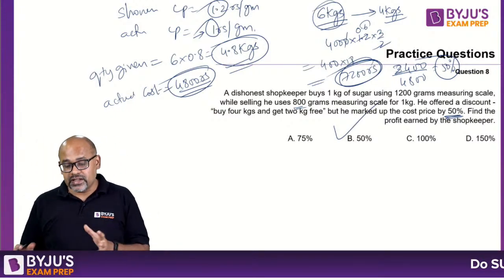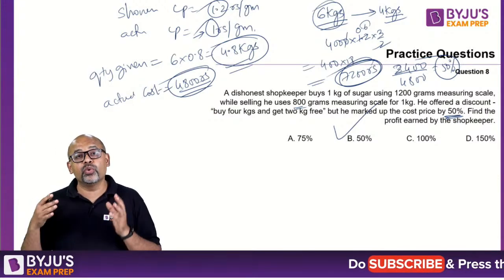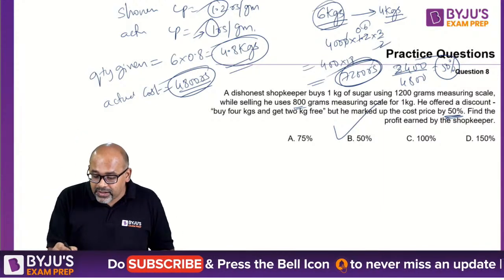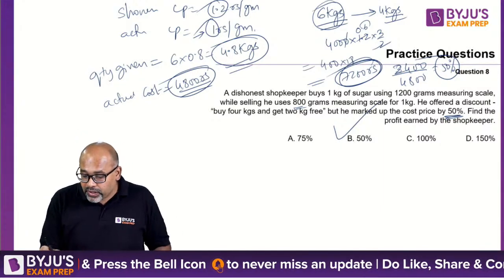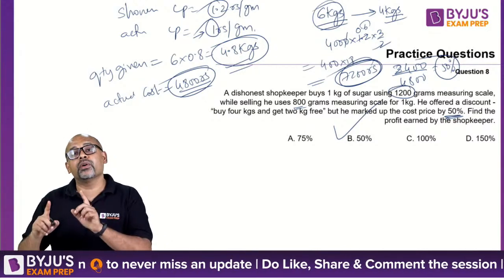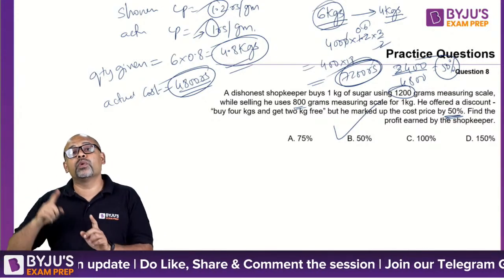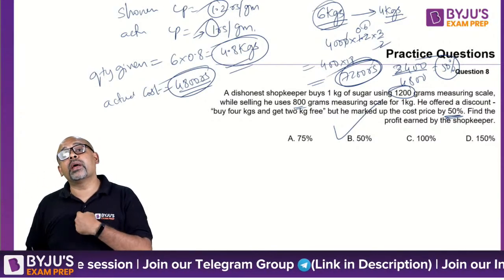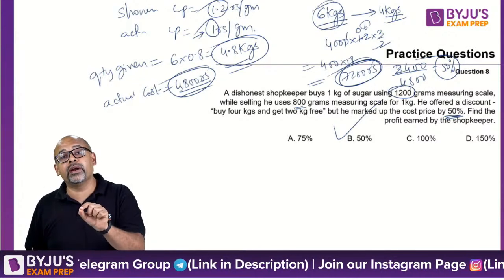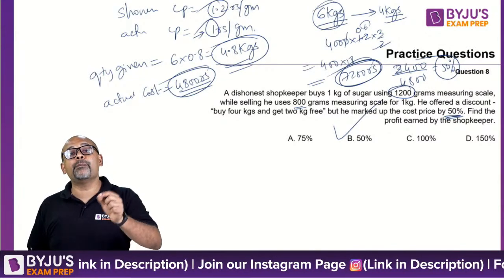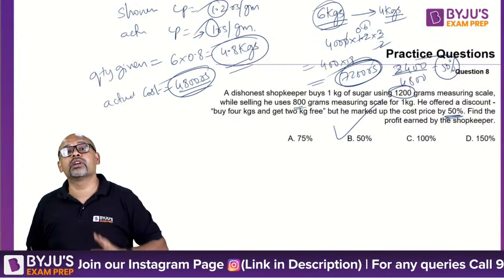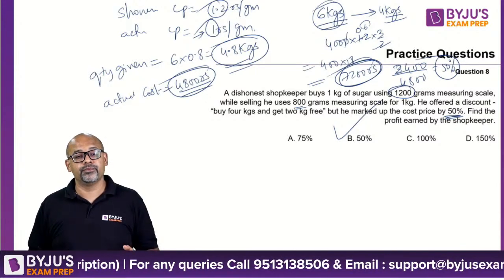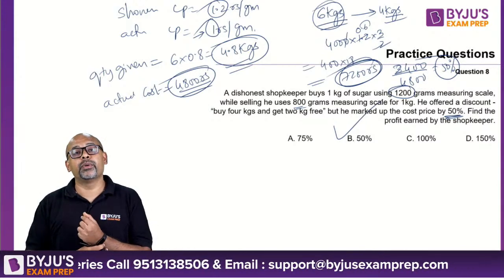So all these kind of questions, it's a long explanation that I've given, but if you do it correctly in an exam, you'll be doing this in 45 seconds flat. Always start with the value, whatever is this 1200 grams, take the actual cost price as 1 rupee per gram. Then from there you can see 1 rupee per gram is what I'm actually paying him. But what will I show everybody? I am showing everybody that I am paying 1200 rupees for 1000 grams, which means the shown cost price is 1.2 rupee per gram.